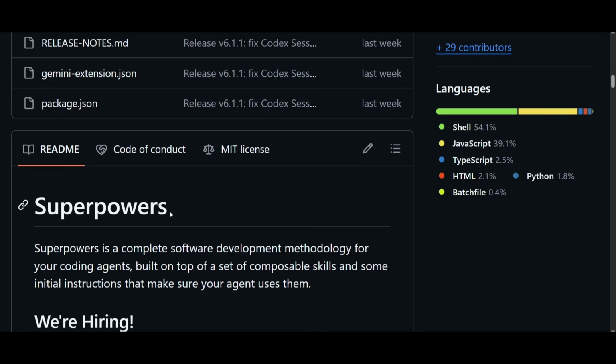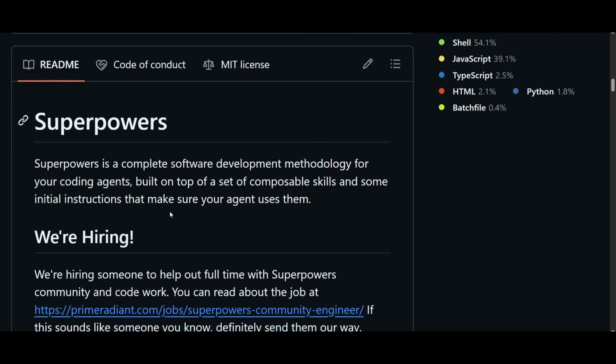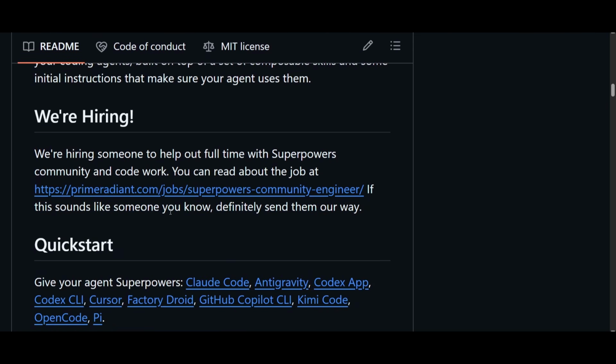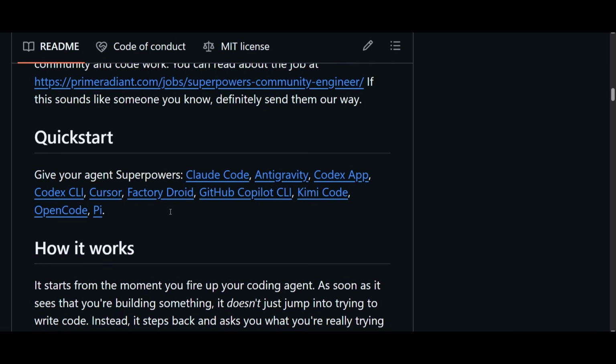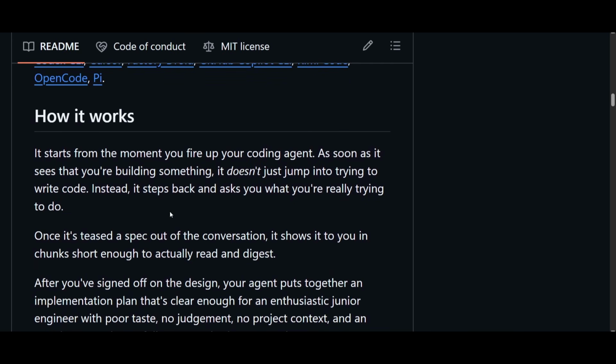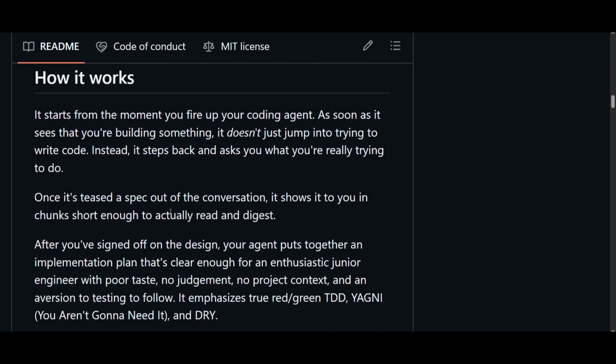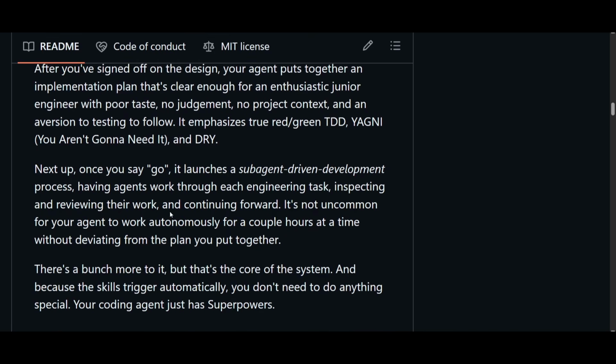While AI coding tools like Claude Code, Codex, Cursor, and GitHub Copilot CLI can generate code quickly, they often struggle with large and complex projects due to lack of planning, inconsistent implementations, missed edge cases, and insufficient testing. These challenges can lead to unreliable and difficult to maintain code. That's why we need this